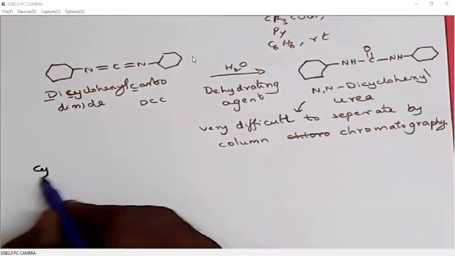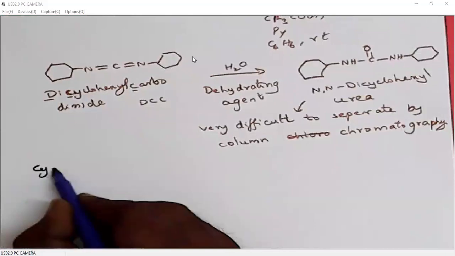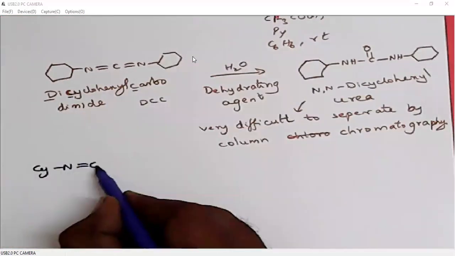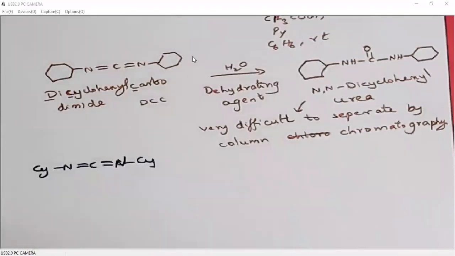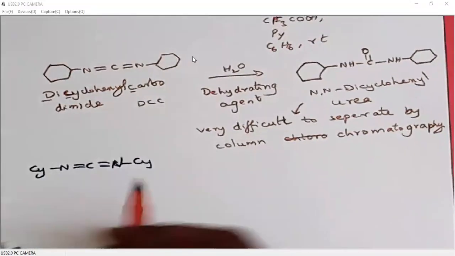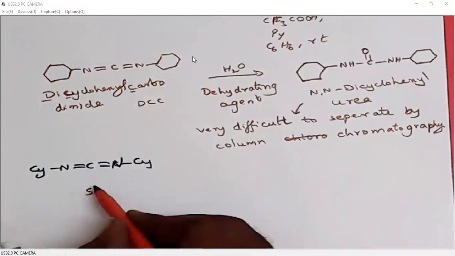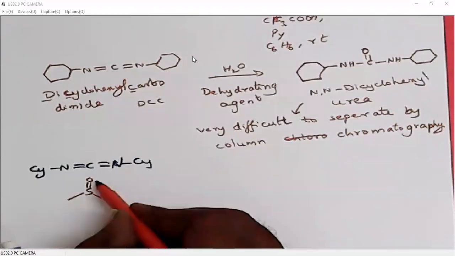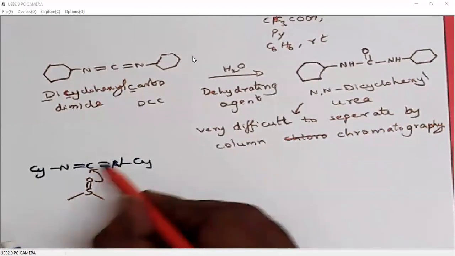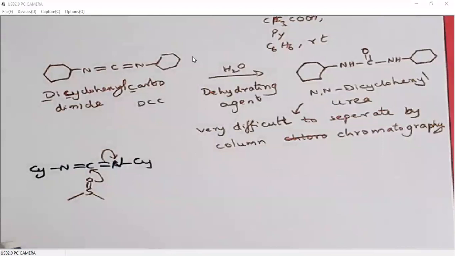So what happens in the reaction mechanism when we have this dicyclohexyl carbodiimide? First DMSO will attack. So DMSO will attack on carbon, and the carbon nitrogen double bond will be polarized towards nitrogen. Right?